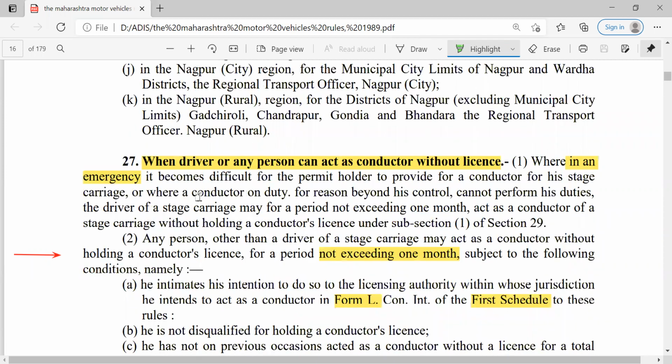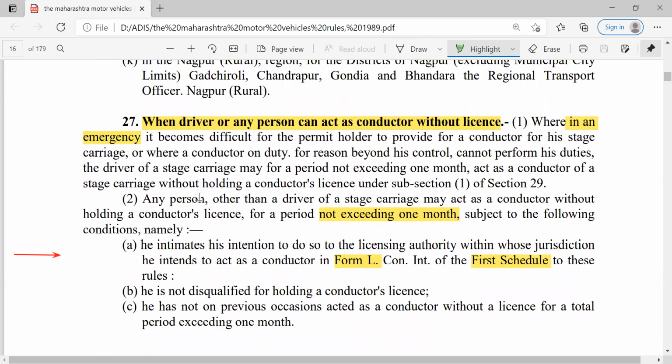Then when can any person act as a conductor without license. In case of emergency only, the person can act as a conductor, and the maximum limit or duration for acting as a conductor without license is 1 month.